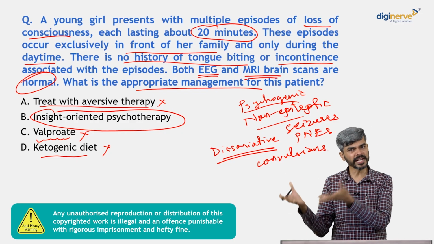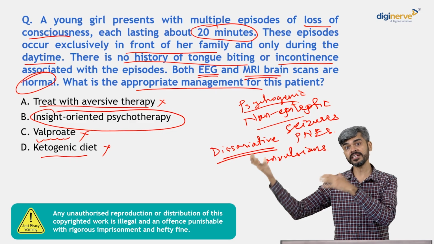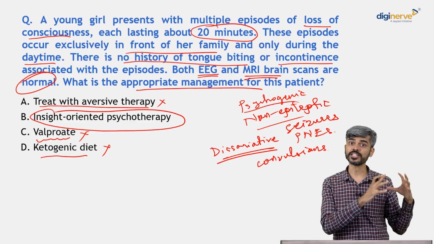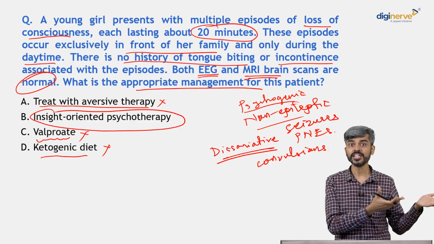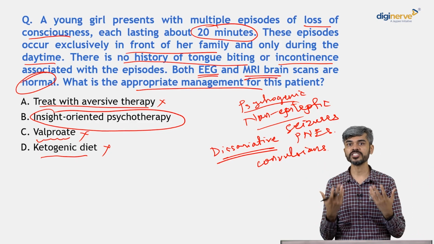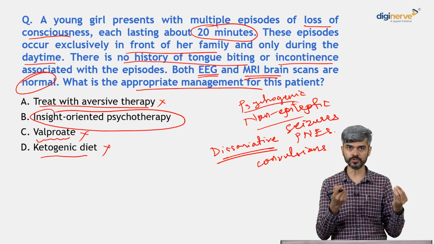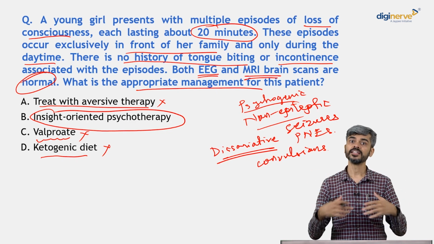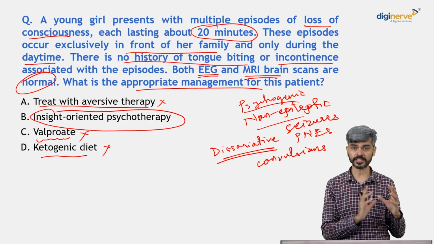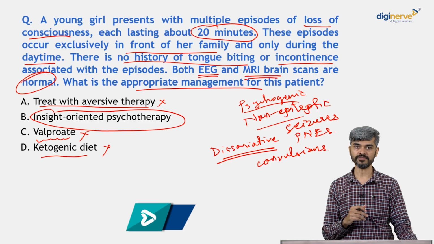It may be the immediate past, last few months, last few years, or it may be something related to their childhood. Like imagine a child has experienced sexual abuse at a very young age. As an adult, that girl may develop these dissociative convulsions when anything reminds her of the abuse or anything triggers her. So insight-oriented psychotherapy may be helpful in these cases of dissociative convulsions.